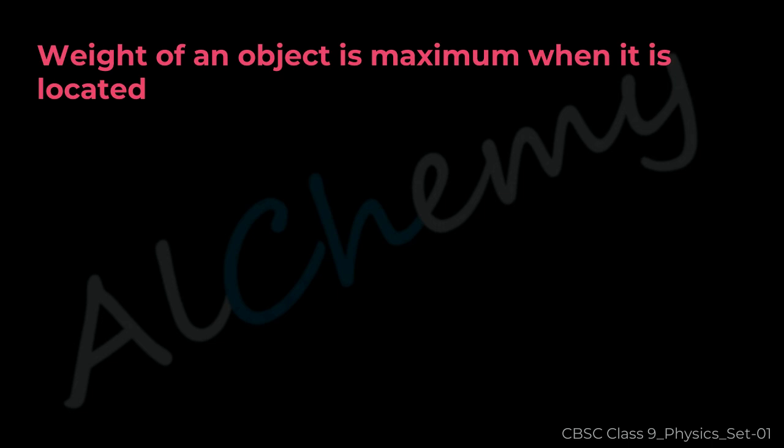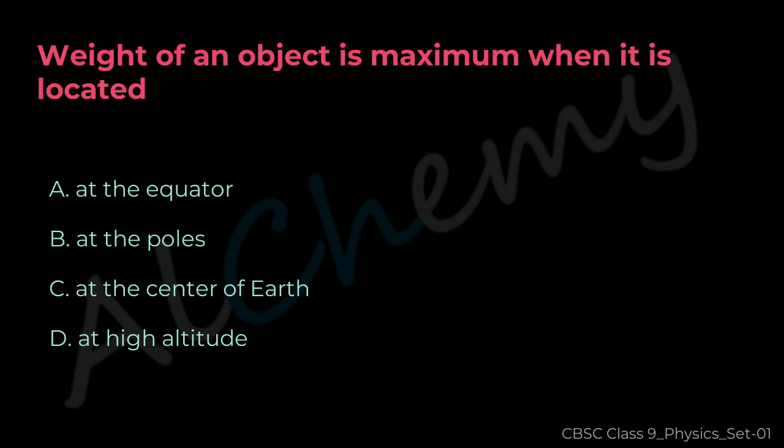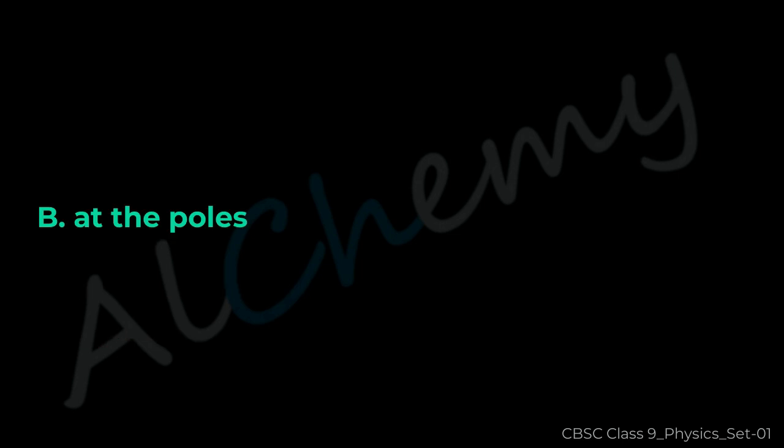Question 14. Weight of an object is maximum when it is located A. At the equator. B. At the poles. C. At the center of Earth. D. At high altitude. The correct answer is B.